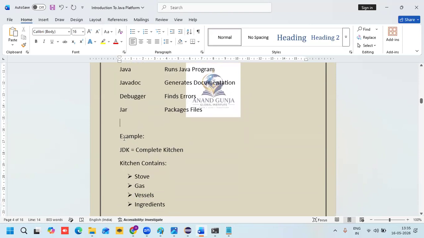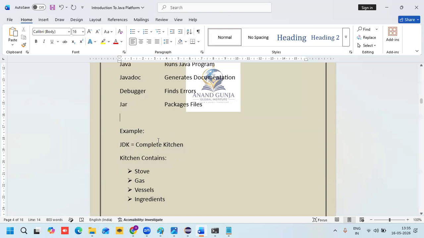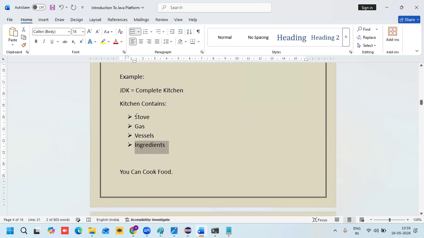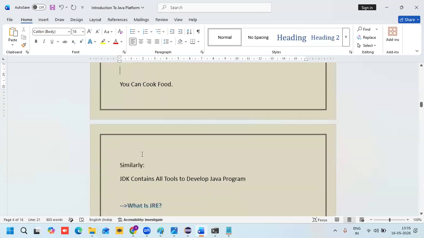Now don't get confused, guys. We'll see a real-time example for JDK. Just imagine your kitchen, a complete kitchen. JDK is nothing but your complete kitchen. That kitchen contains a stove, gas, vessels, and ingredients. With the help of all these, we can prepare and cook food.